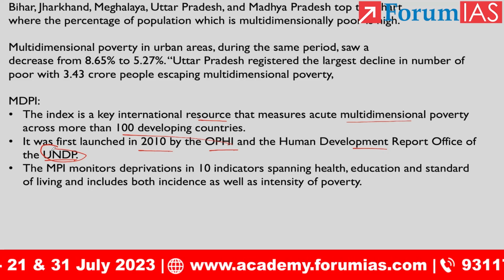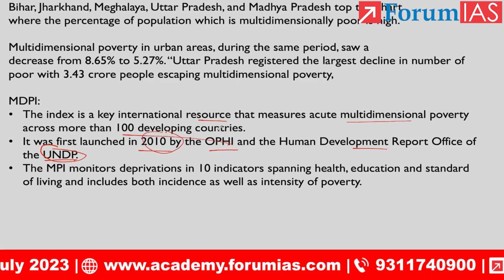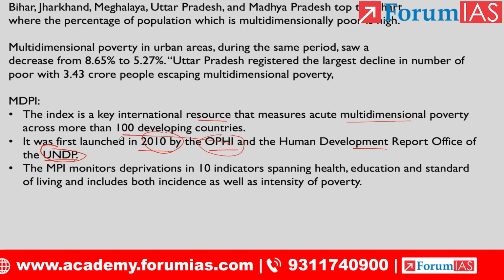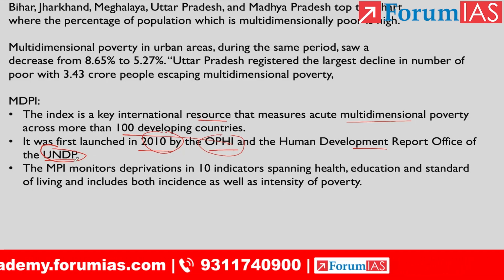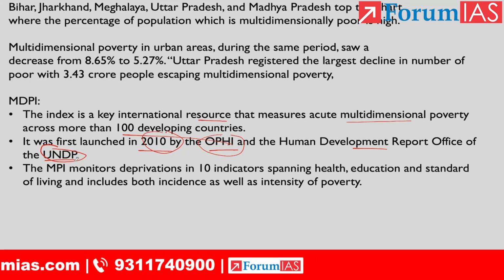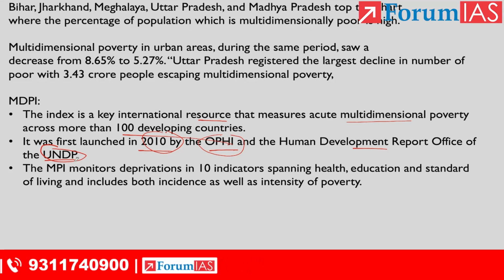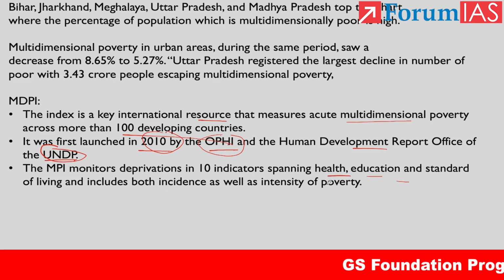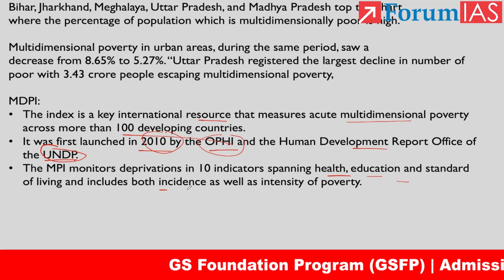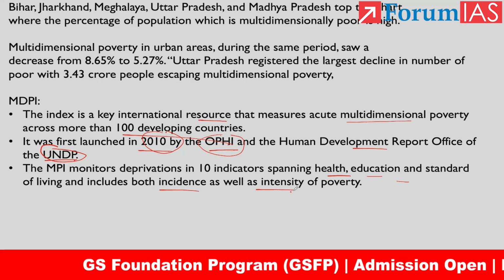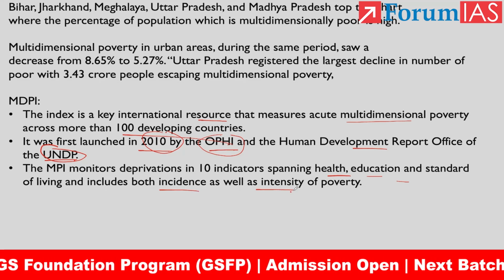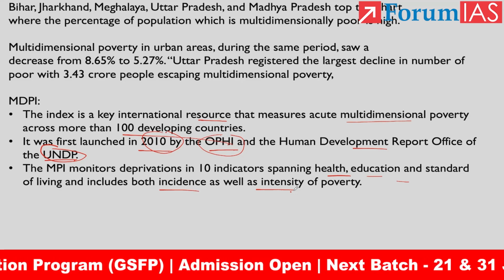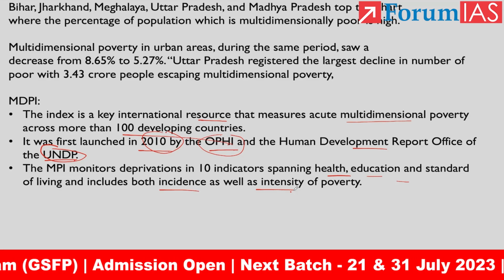The index monitors deprivations in 10 indicators which span health, education, and standard of living, and it includes both incidence as well as intensity. This is what makes the multidimensional poverty index highly reliable data with respect to poverty. So these are the things we need to know.